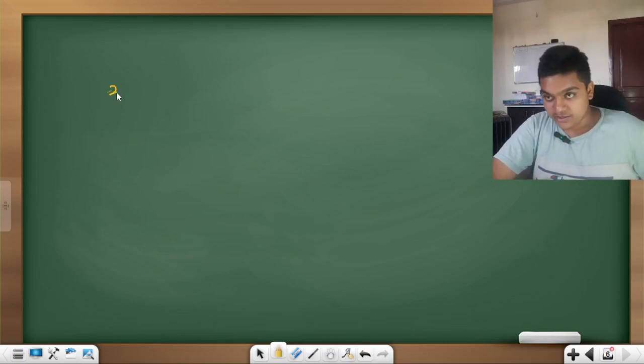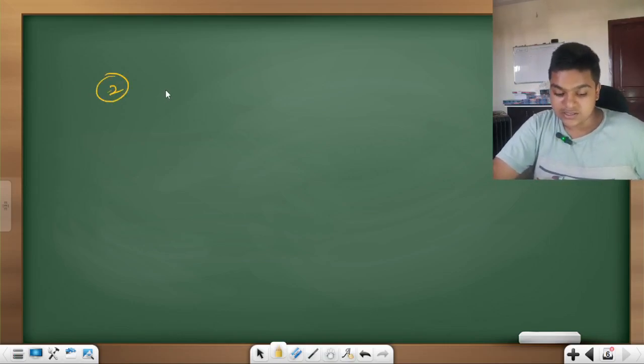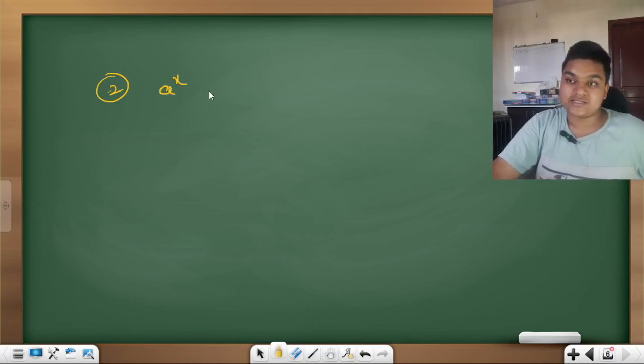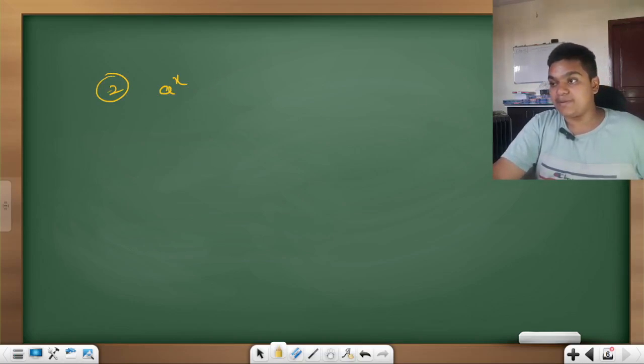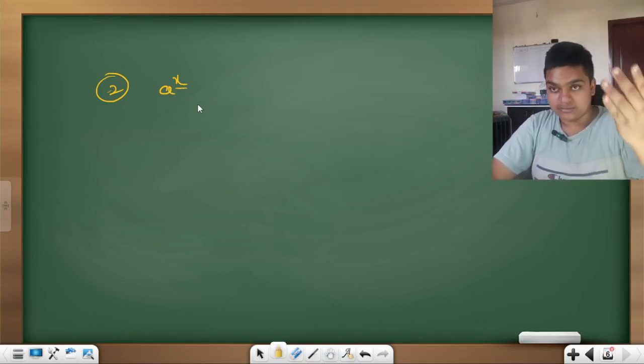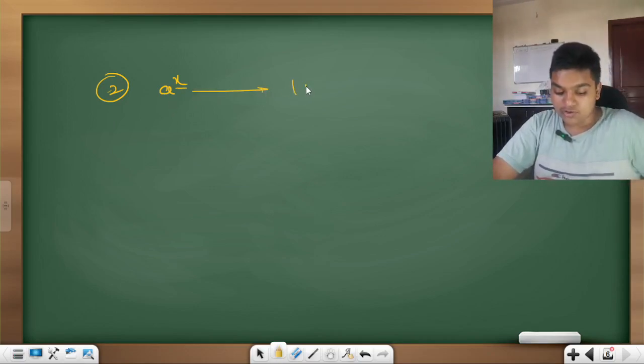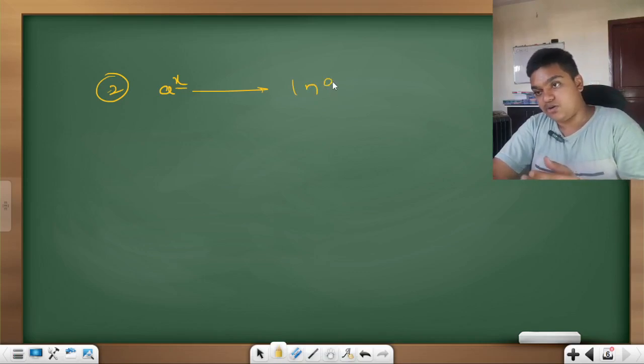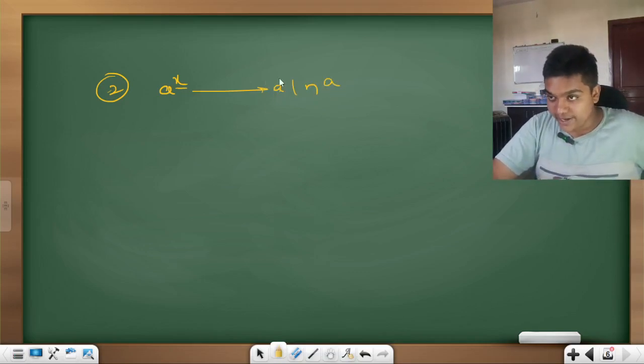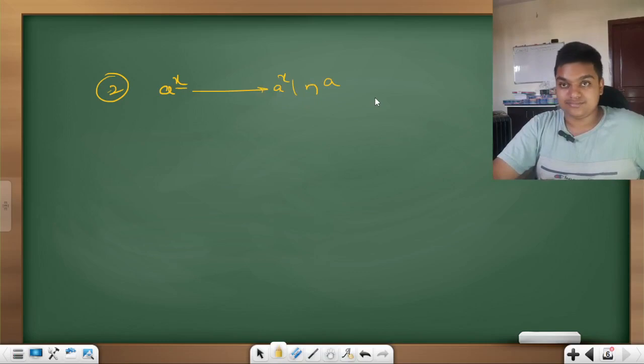If it is a to the power x, where x is in the exponent, then the derivative becomes a to the power x ln a. ln means natural logarithm.